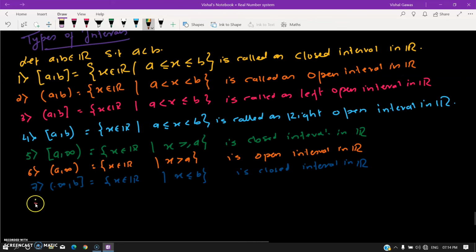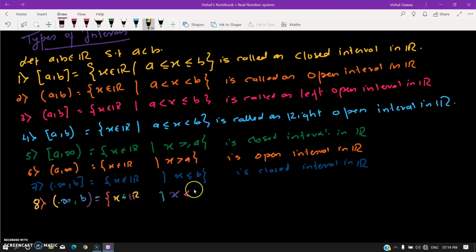Oh God, the eighth one, right? We have something like this, minus infinity and b open. This is the set of all x in R such that x is strictly less than b, right? It is an open interval.